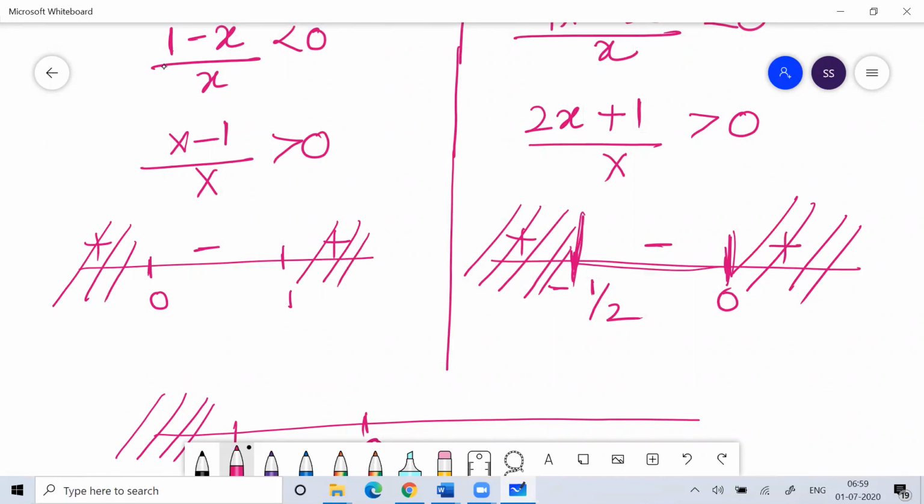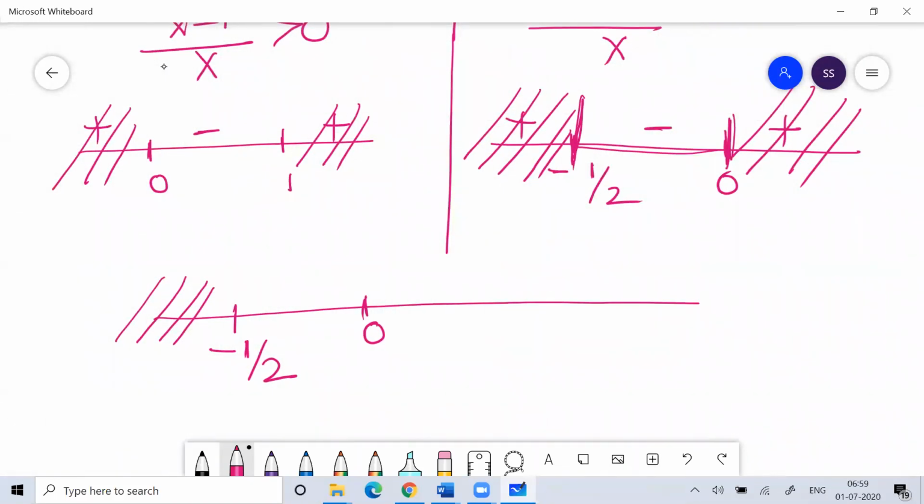So if you compare the area, this side is less than minus 2, and here you can see this side is less than minus 1 by 2, and the area which is common. Here you can see the value is all the value less than 0. So this is minus 0.5. So here this is not getting common.